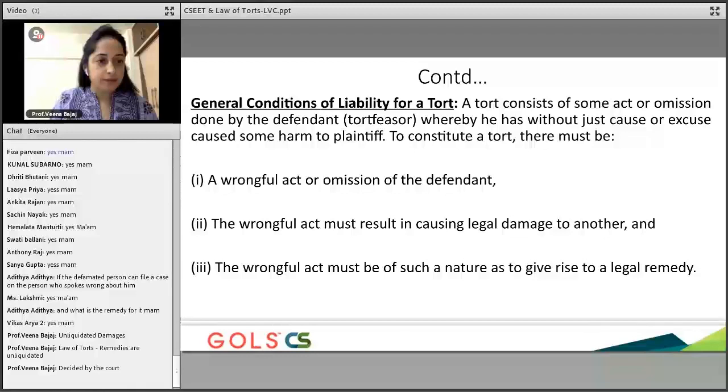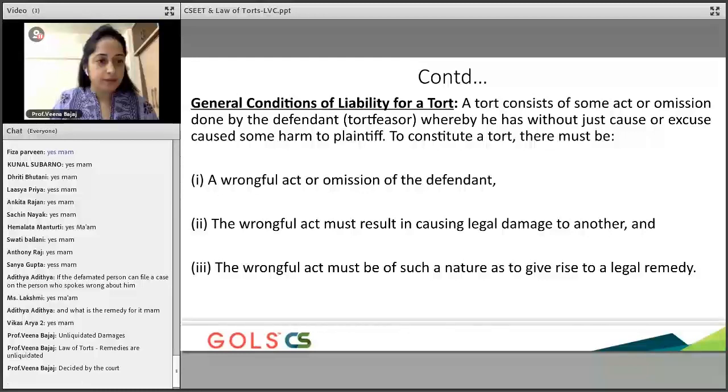Very, very important. When I say there is a wrongful act, it is very important that you understand that there is a violation, a breaking of the private rights of the other person. So what is infringement, guys? As Fiza asks, it's a violation, it's breaking the rights of others, or misusing your own powers, or excessive use of your powers, which is what is called infringement. So the first thing is that there has to be a wrongful act. And when will the wrongful act be there? When you are actually breaking the private rights of the plaintiff. That is why a wrongful act has to be there.